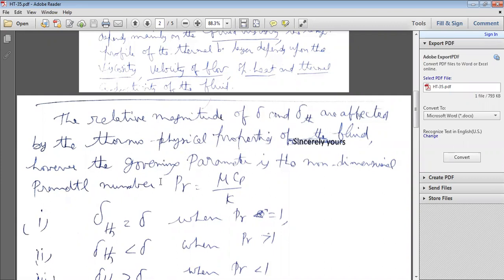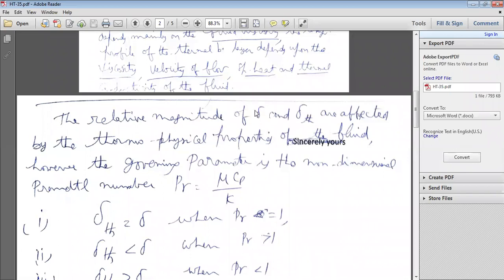So by calculating the Prandtl number for both the hydrodynamic as well as thermal conditions, you must be in a position to tell what is the magnitude of delta and what is the magnitude of delta TH, the thermal boundary thickness.